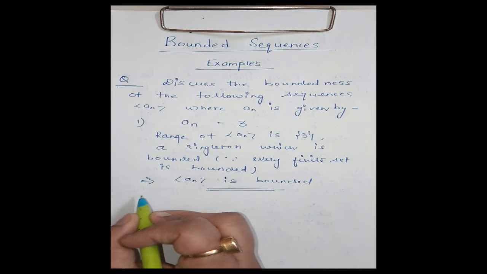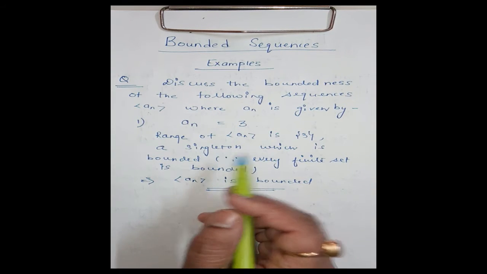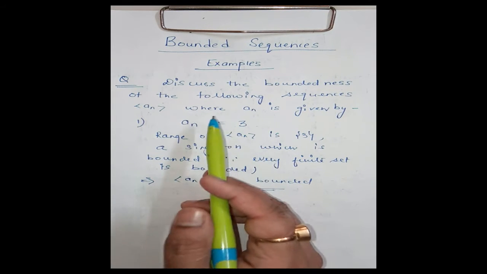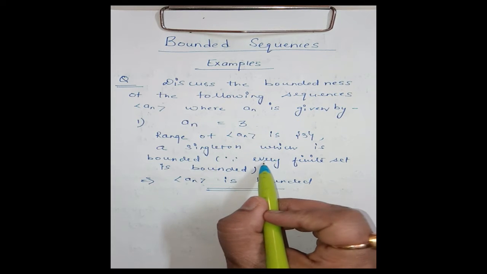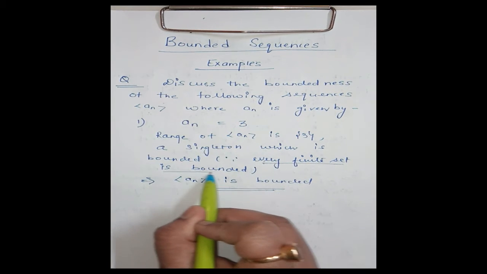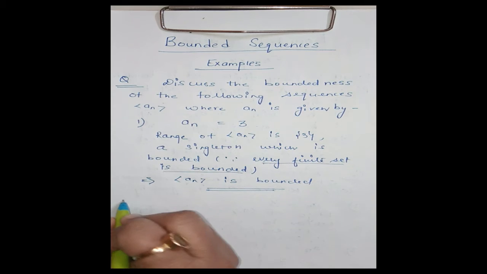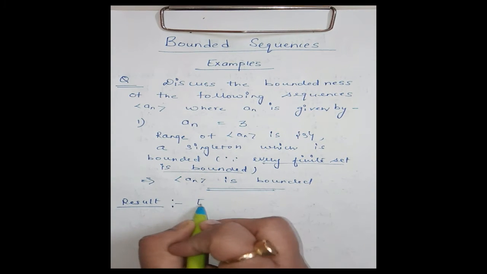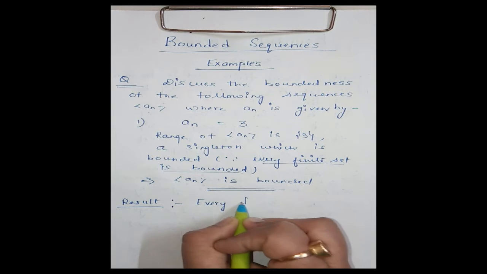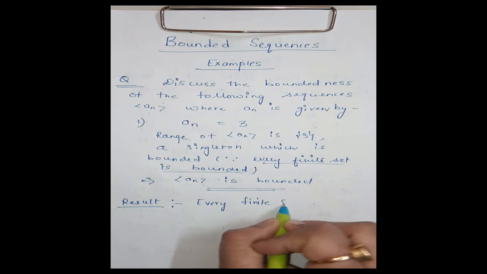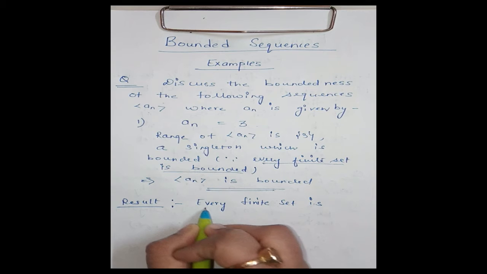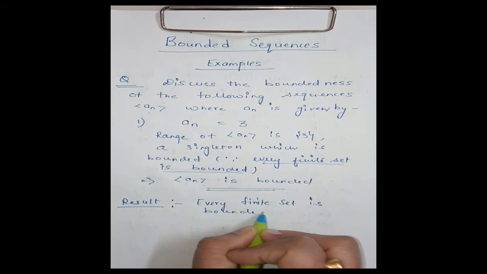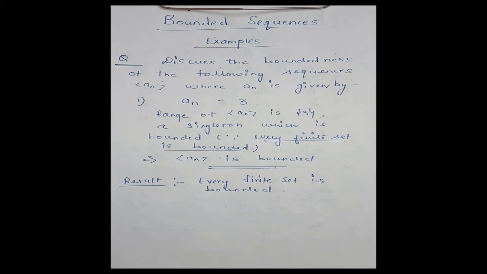Clear? Now, before going to some more problems on boundedness of sequences, let us first prove this result. Every finite set is bounded. First we will prove this. Every finite set is bounded. Let us now prove this.